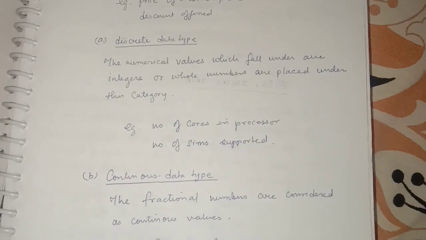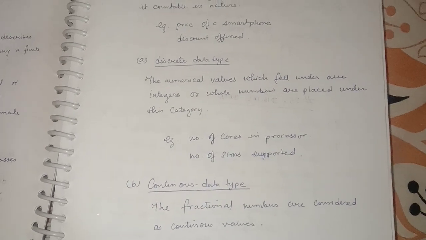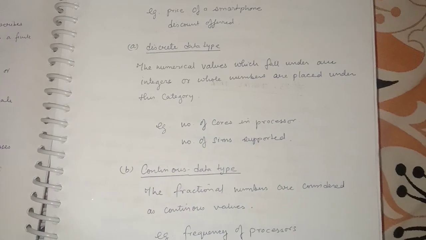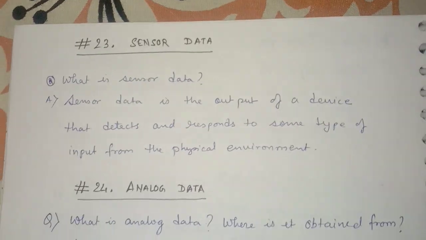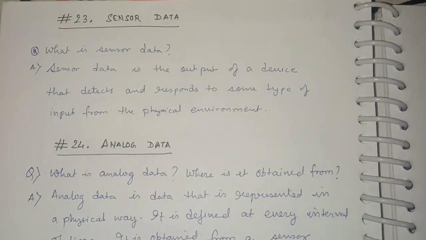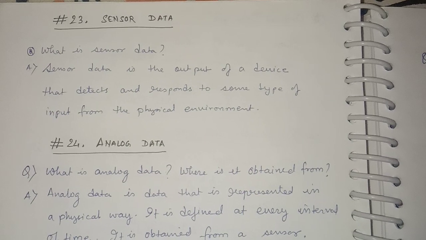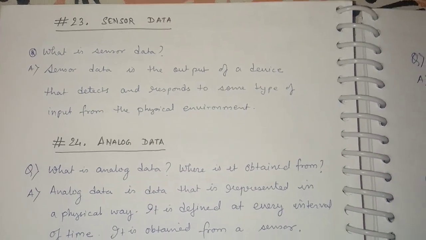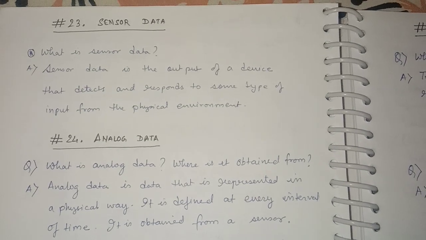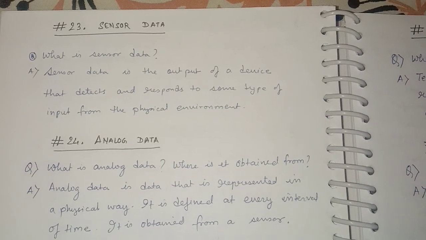So we have talked about the qualitative and quantitative data types and their subtypes. Now we will see some other types of data in this video itself. Under this heading, the types of data, another subheading is sensor data. So what is sensor data? Sensor data is the output of a device that detects a response to some type of input from the physical environment.